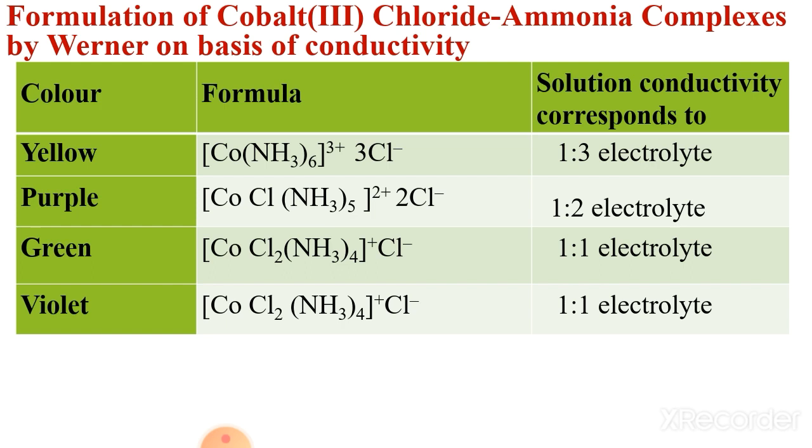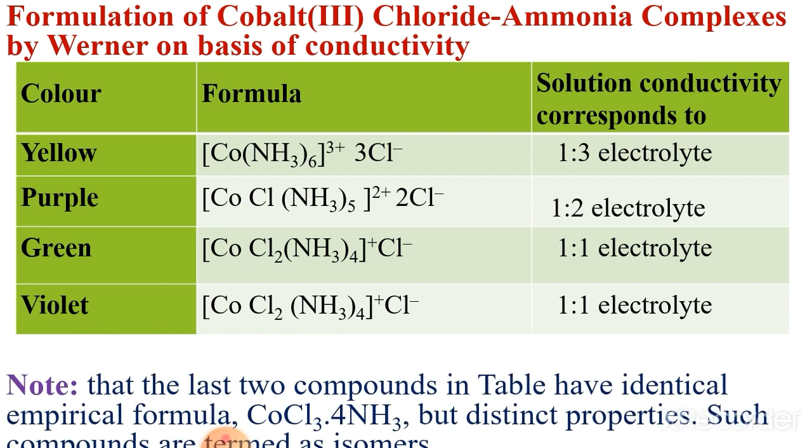Now color green, here [CoCl2(NH3)4]+ and Cl-. This gives a 1:1 electrolyte. Then violet, [CoCl2(NH3)4]+ and Cl-. This also gives a 1:1 electrolyte.